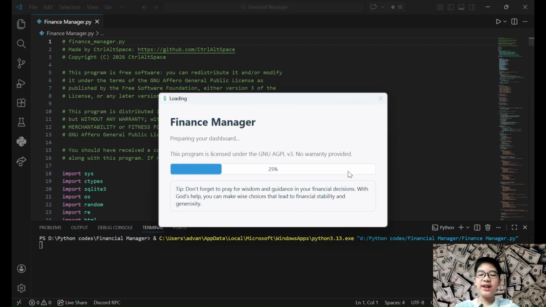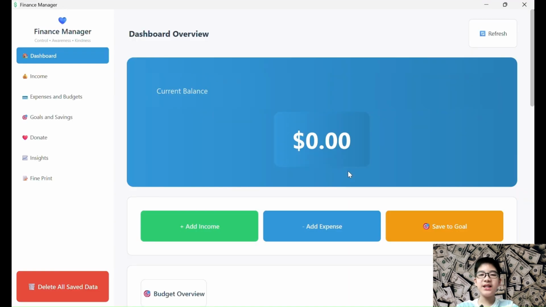This Finance Manager is designed to help manage personal finances in a simple way, but it also encourages responsible and kind financial habits. The idea is that when people manage money better, they can also support others, donate, and plan helpful goals for their community.